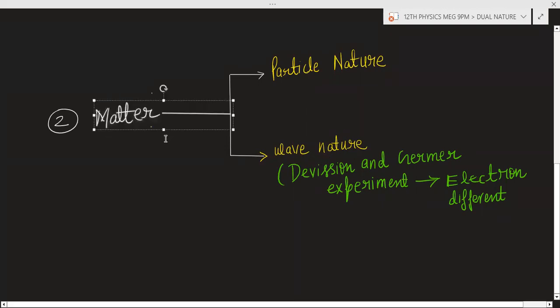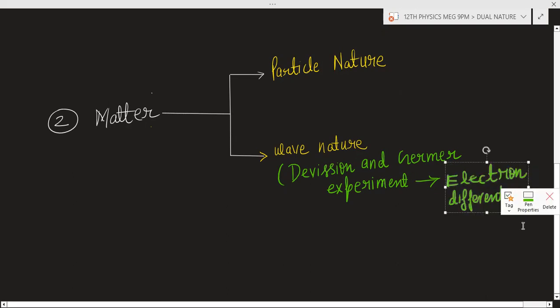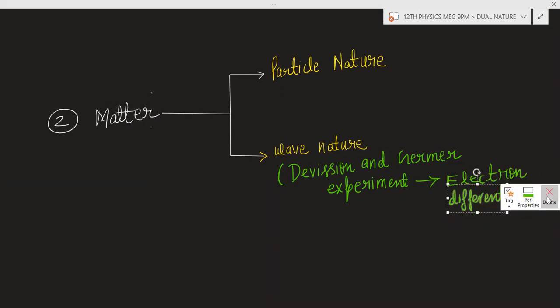So matter has the particle nature because we know that matter is made up of electrons, protons, and neutrons. These are particles. After some time, you will see matter will show the wave nature also, and this is proved by the Davisson and Germer experiment, in which they proved that the electron can show diffraction.